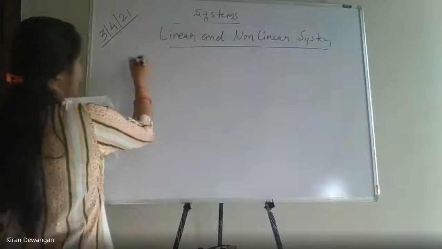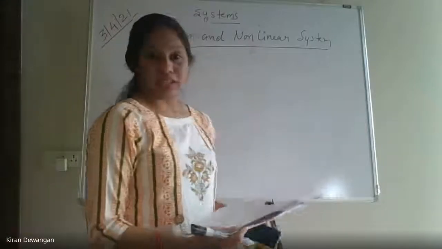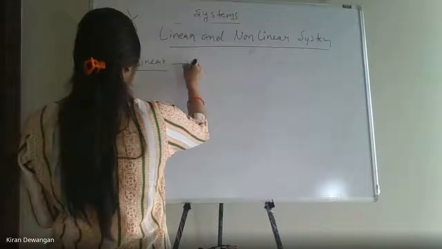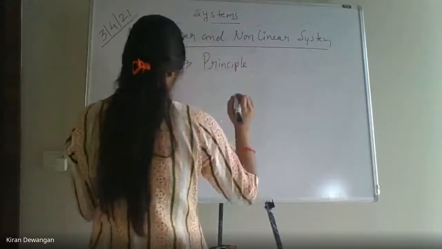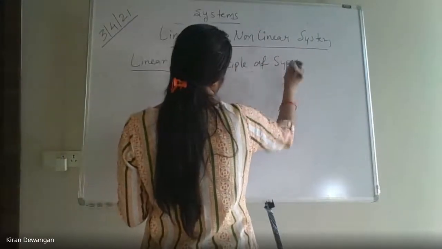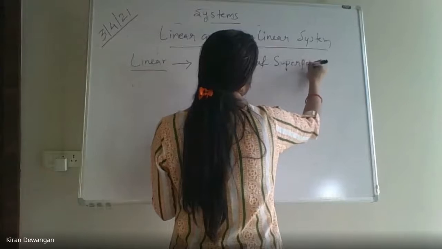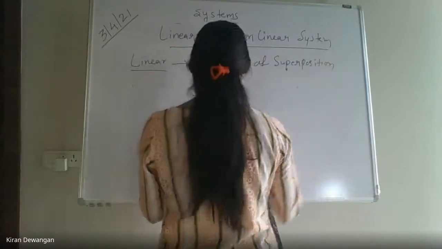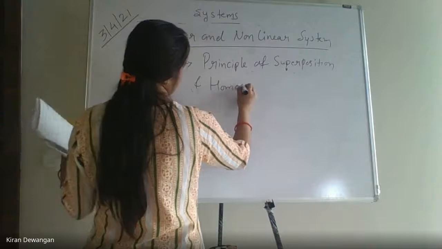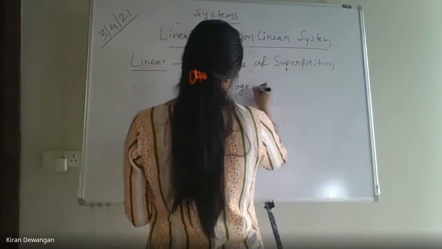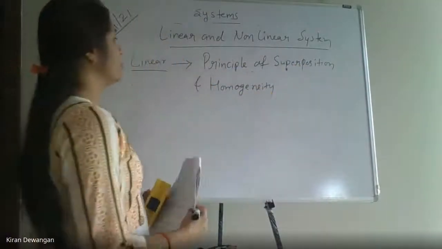Now when we talk about a linear system, a system which obeys the principle of superposition and the homogeneity will be a linear system.